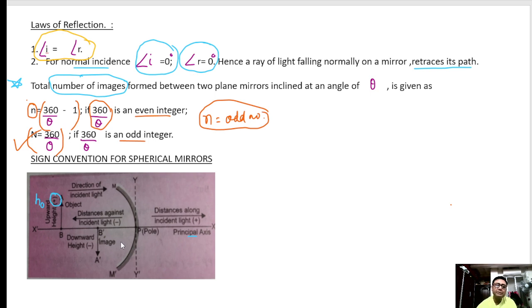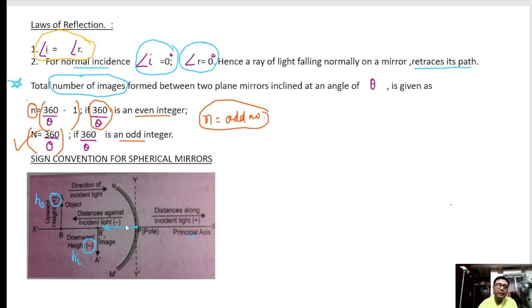If the image is downward, its height, HI, will be shown as negative. So any line drawn above the principal axis is positive, and any line below the principal axis is negative. Similarly, any distances will always be measured from the pole.